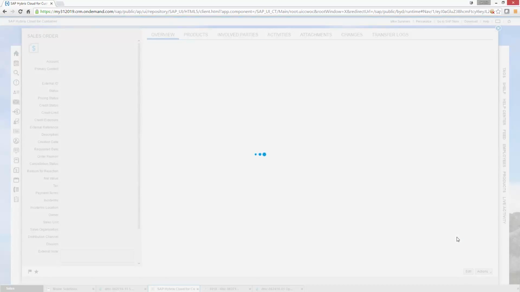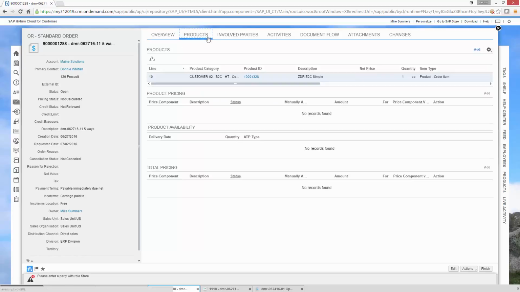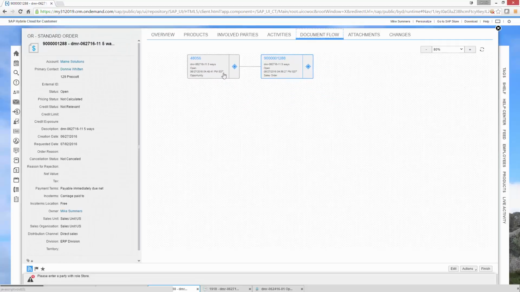Now this is creating a Cloud for Customer sales order, which you might use if you don't have SAP ERP as a back end. And that now means if we take a look at this particular one, products, one of these, take a look at the document flow. It came from this opportunity.